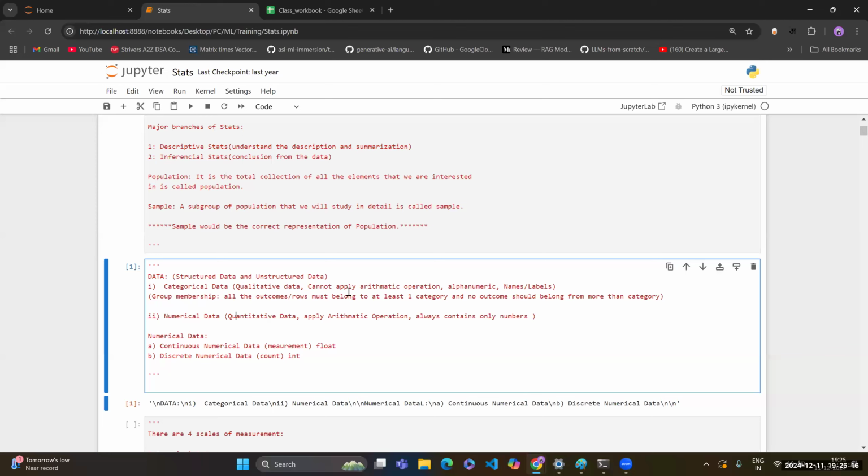Okay, then we have numerical data. So in the numerical data, we generally have numbers where we can apply arithmetical operations like addition, subtraction, multiplication, or any mathematical operations. Okay, numerical data was of two types, continuous and discrete. Continuous contains those values which are in decimals like height, weight, and discrete is basically the count of something like number of runs, goals, number of people, number of units. So it is basically the count of something.